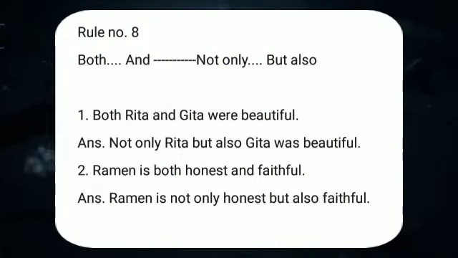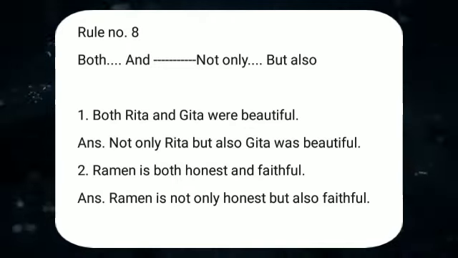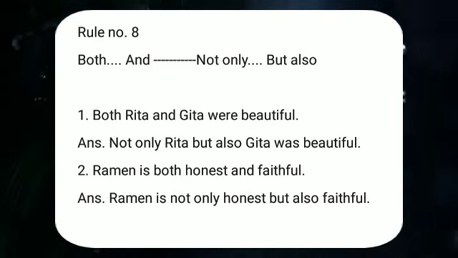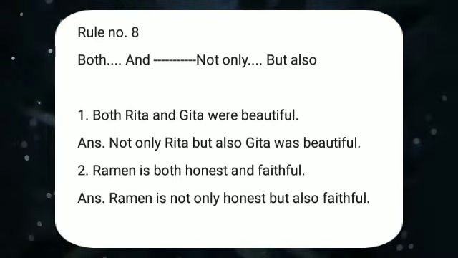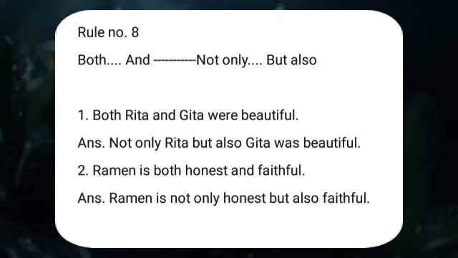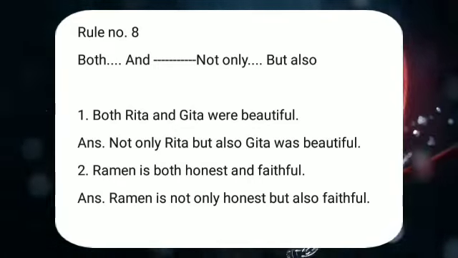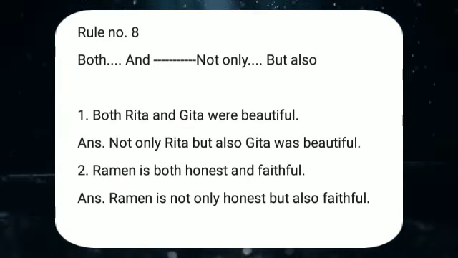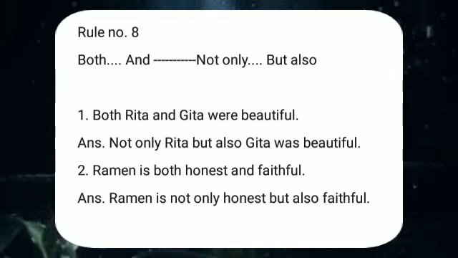Now let's go to rule number 8. Whenever "both and" is coming, we have to use "not only but also" to make it a negative sentence. Example. Both Rita and Geeta were beautiful. Where is past tense? Both Geeta and Rita. How many people are there? Rita and Geeta. 2 people are there.